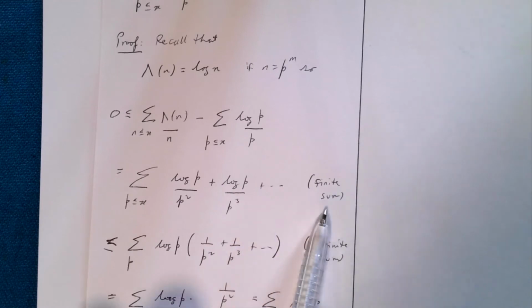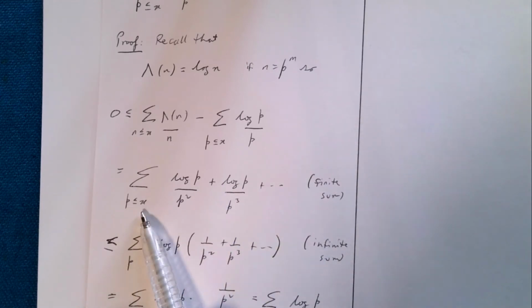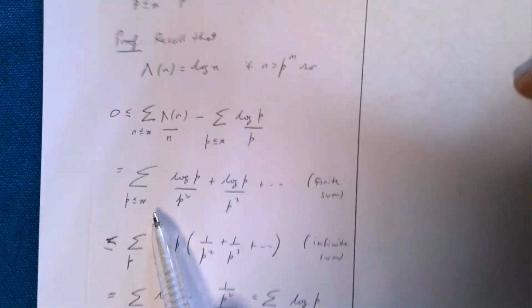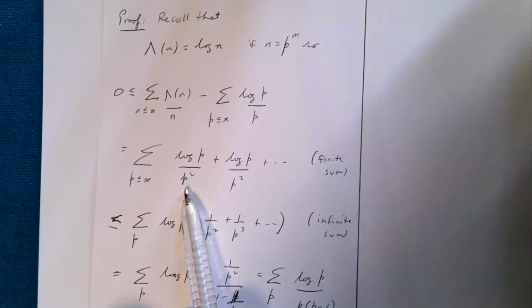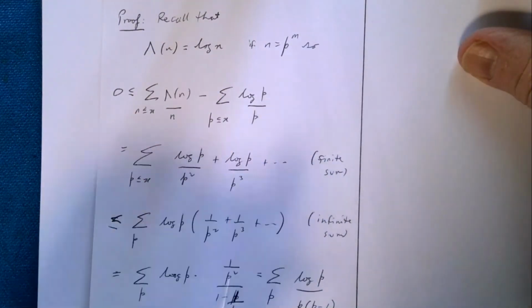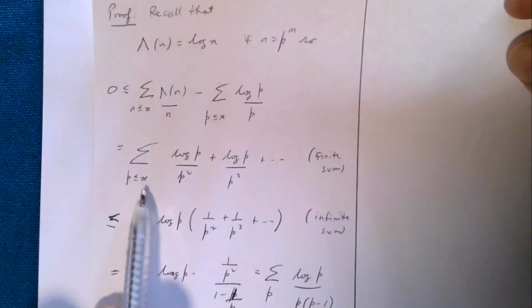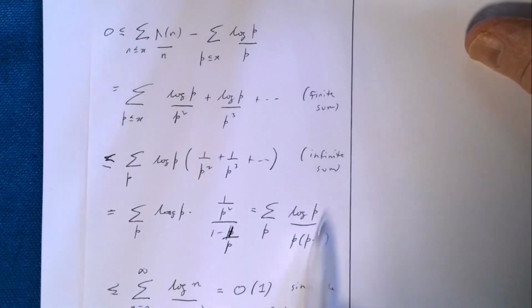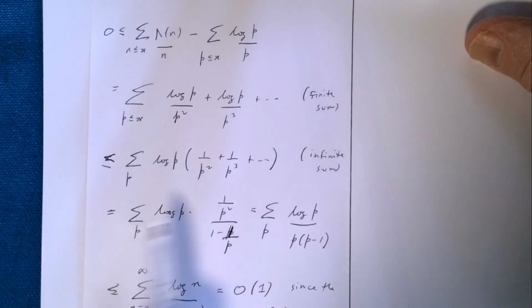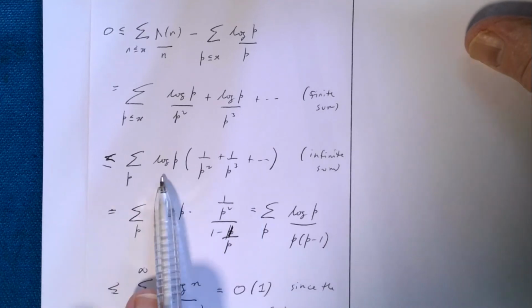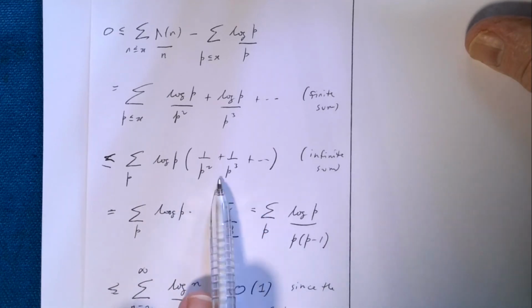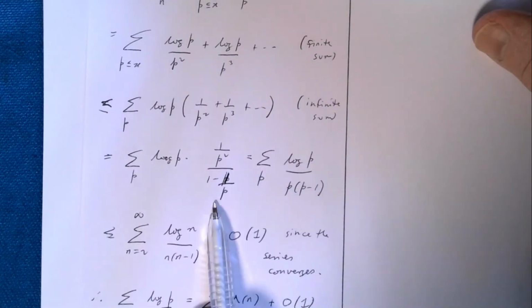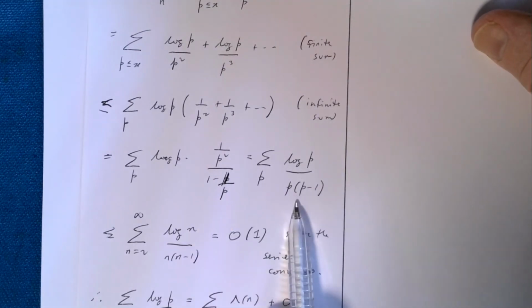Now this is a finite sum because eventually this will stop once we get the primes. It's simply because the prime powers are going to run out eventually from our x. So that's a finite sum, and I'm going to make it an infinite sum by just continuing it and forgetting the fact that it came from the von Mangoldt function. So that's now a sum of log p times 1 on p squared, 1 on p cubed. This is a geometric series now in here, this infinite sum, and I can sum the geometric series and just rearrange it, and I get this expression.